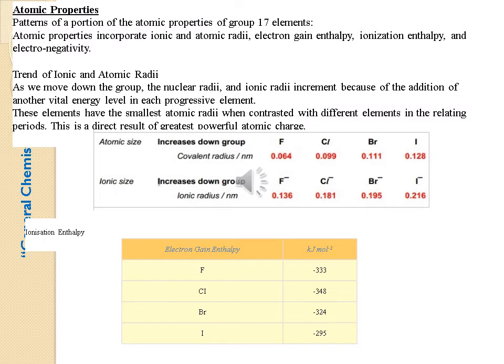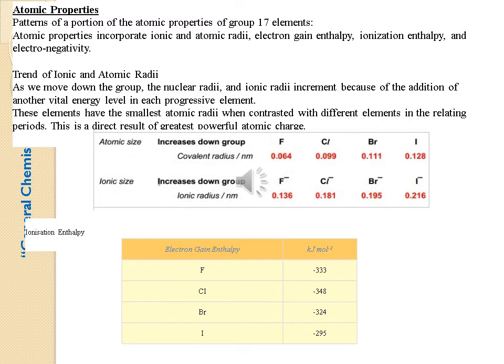Atomic properties of halogens. The pattern of a portion of the atomic properties of group 17 elements is shown here. Trends of ionic and atomic radii as we move down the group. Atomic radii and ionic radii increase because of the addition of another valence energy level in each successive element. These elements have the smallest atomic radii when compared with other elements in the corresponding periods.